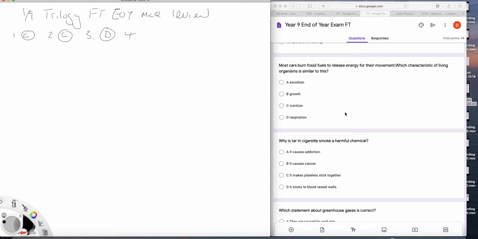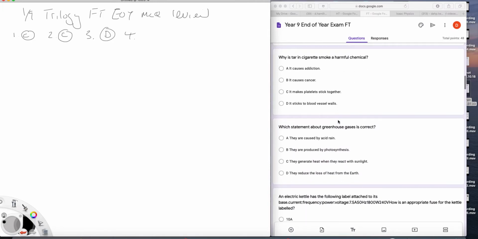Question 4. Why is tar in cigarette smoke harmful? It isn't actually addictive. It's the nicotine that's addictive. But it does cause cancer. It's got nothing to do with this. So it's B.